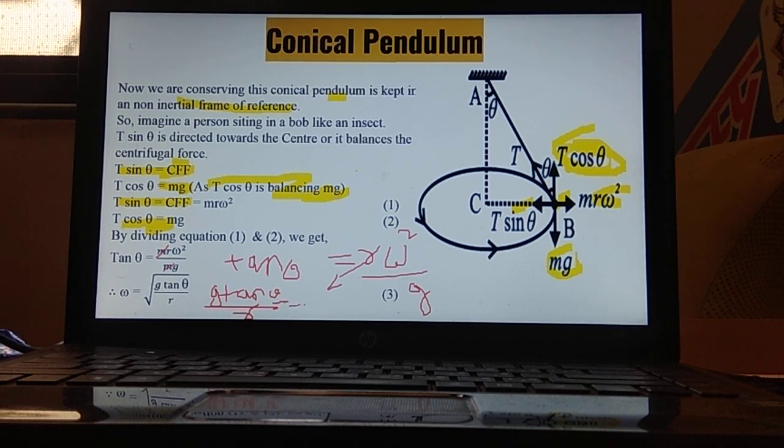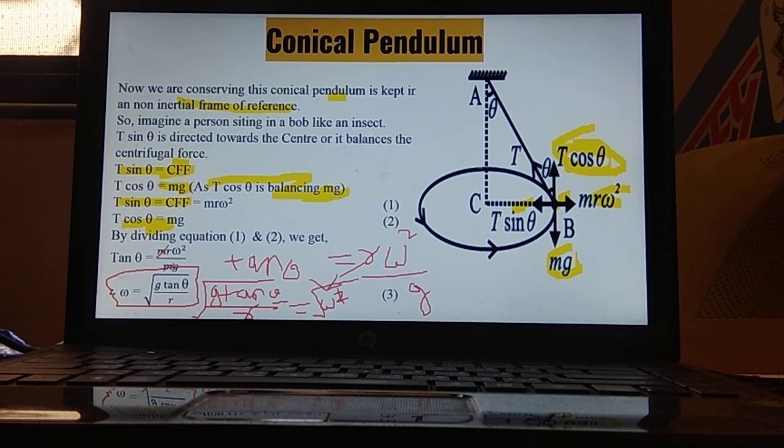And over here what will we be getting? That will be omega square. But we want it in terms of omega. So what will we be doing? We will be taking square root from both the sides. So this square and this square root sign will get cancelled. So we will be left with omega equals root of g tan theta upon r.